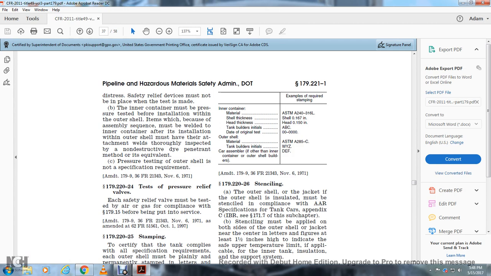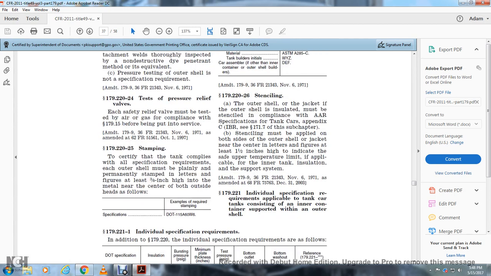Stencils must be applied on the bolster side of the outer shell with the jacket at the center line with figures at least 1/2 inch high, indicating the safe upper temperature limit applicable for the inner tank insulation of the support division.